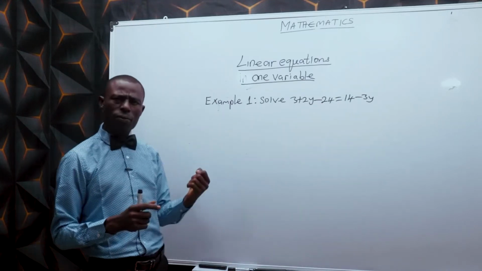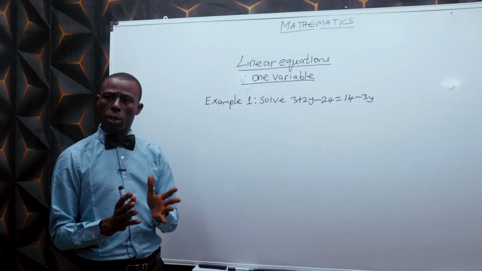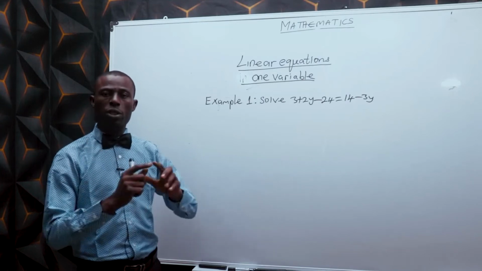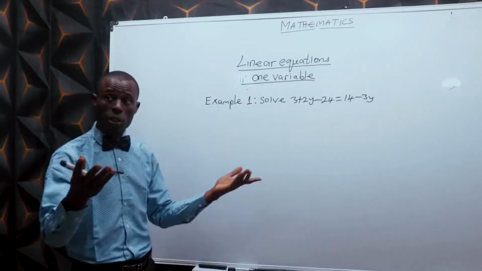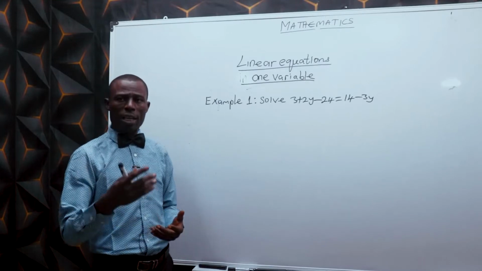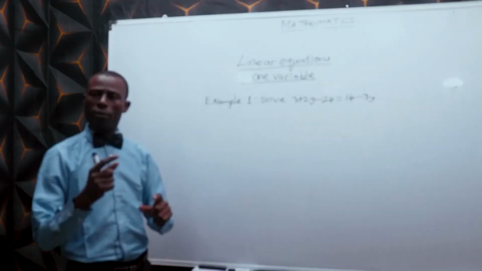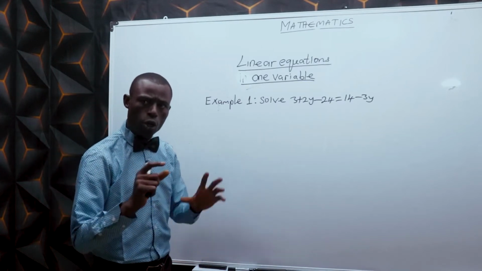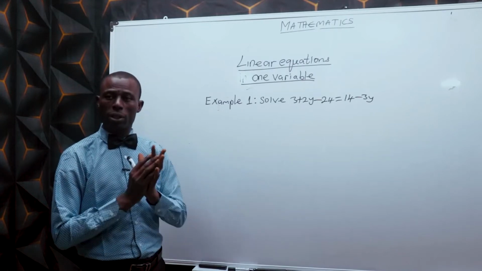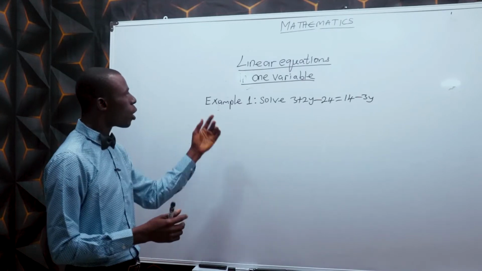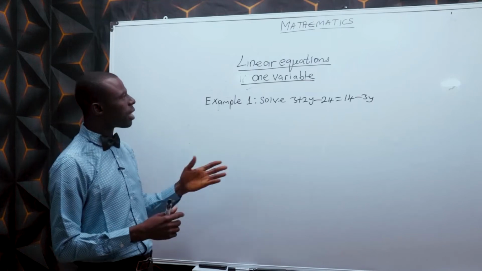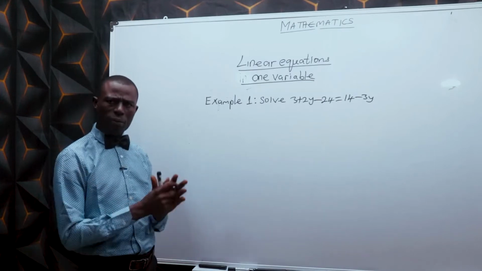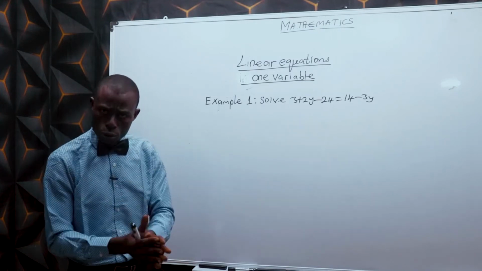But if we have linear equation in 2 variables, definitely you will need 2 of such equations to be solved together simultaneously. That is where simultaneous equation comes out. And if you have a linear equation in 3 variables, then you will need 3 of such equations to be solved together also simultaneously. But now we are starting with linear equations in 1 variable. How do we solve it? When you have linear equation in 1 variable, what do you do?